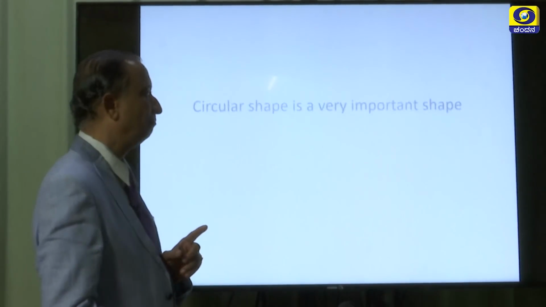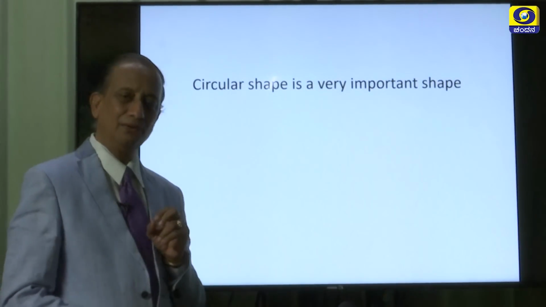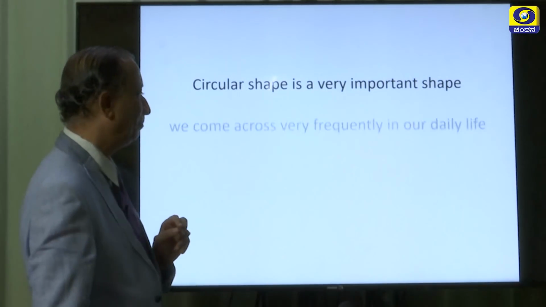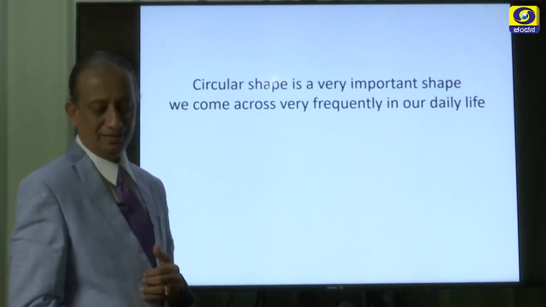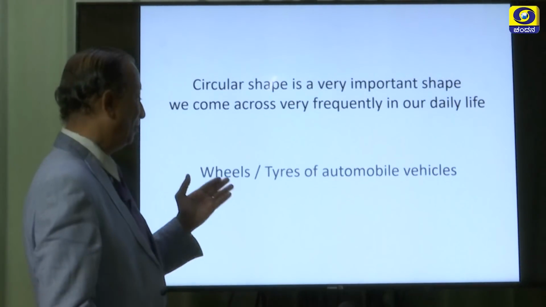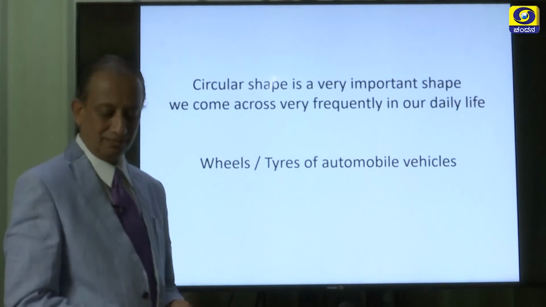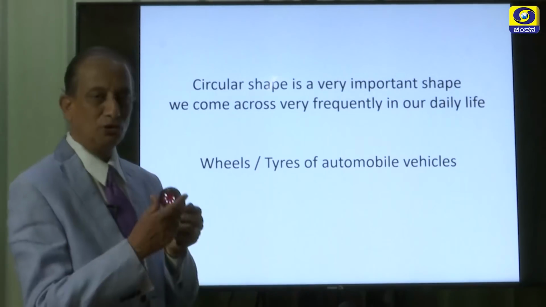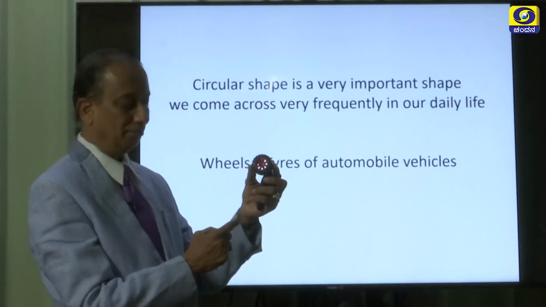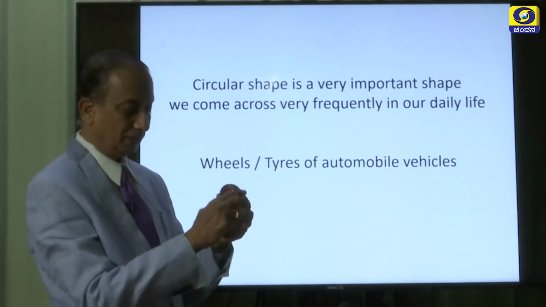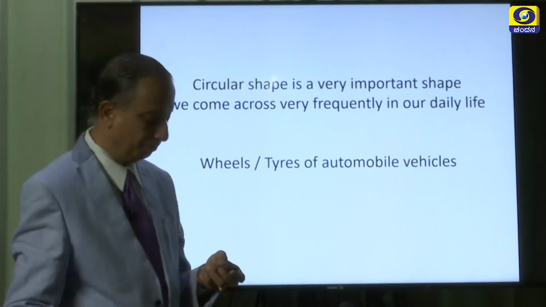Circular shape is a very important shape that we come across very frequently in our daily life. You have seen the wheels, the tires of automobiles. See here, the wheels, from a toy I am just showing it to you. This is in a circular shape.